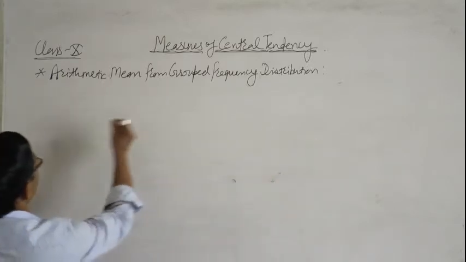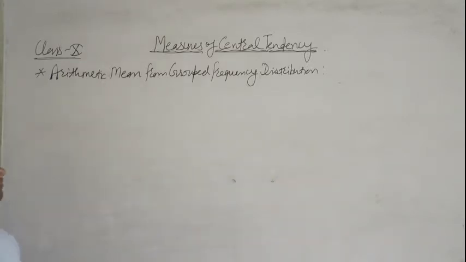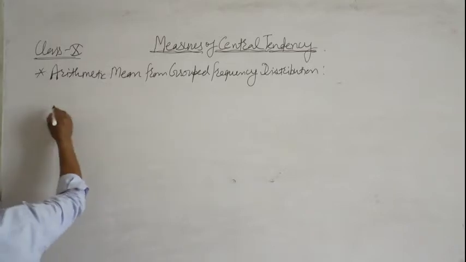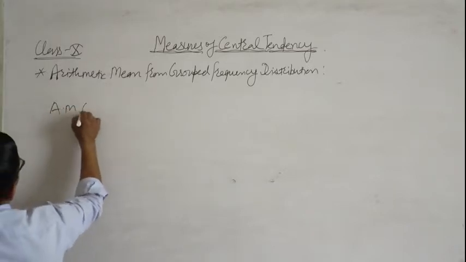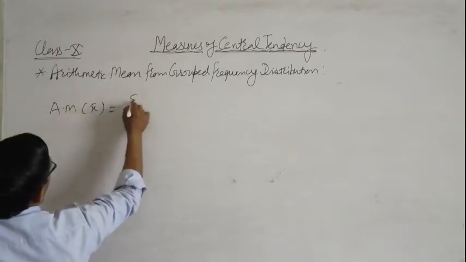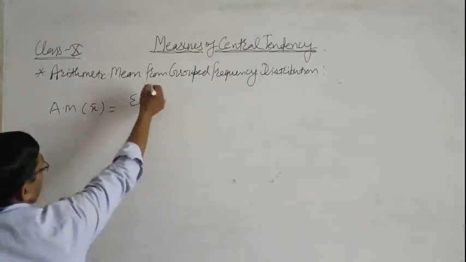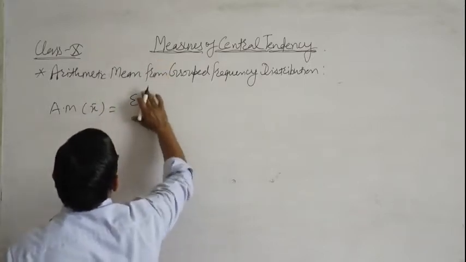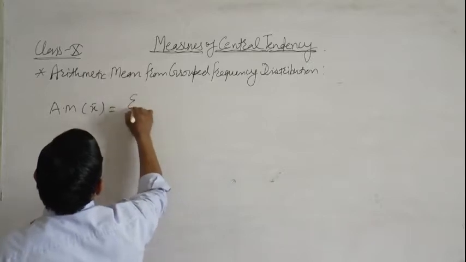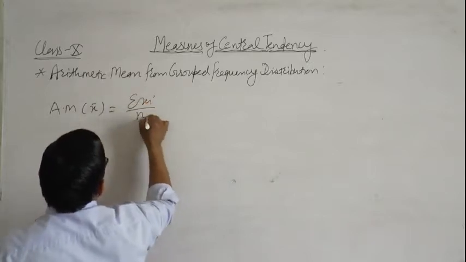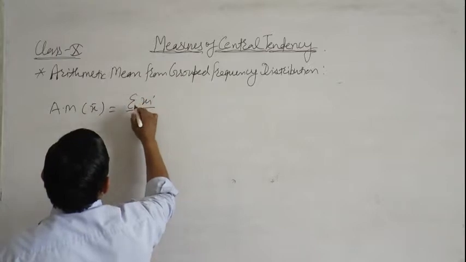First, when only observations are given, then we use arithmetic mean x bar is equal to sigma xi upon n.